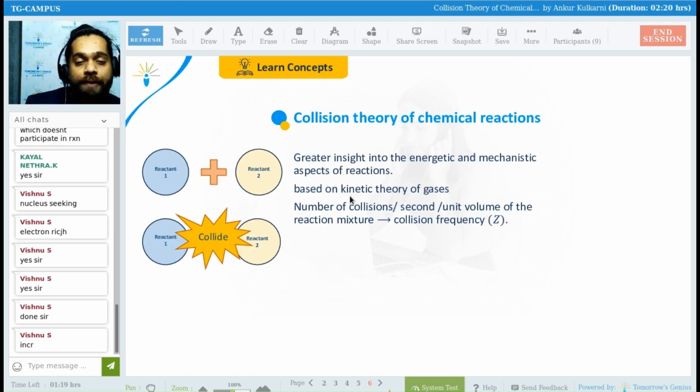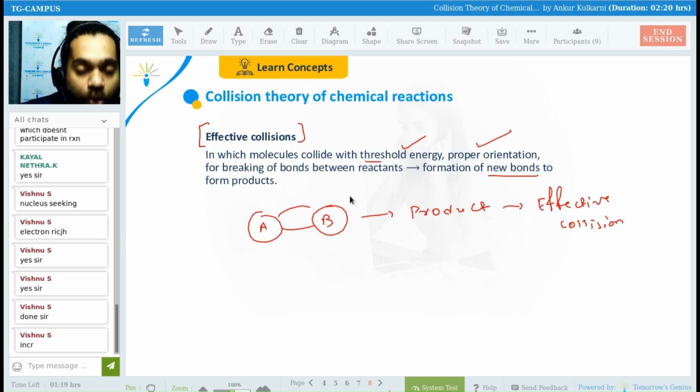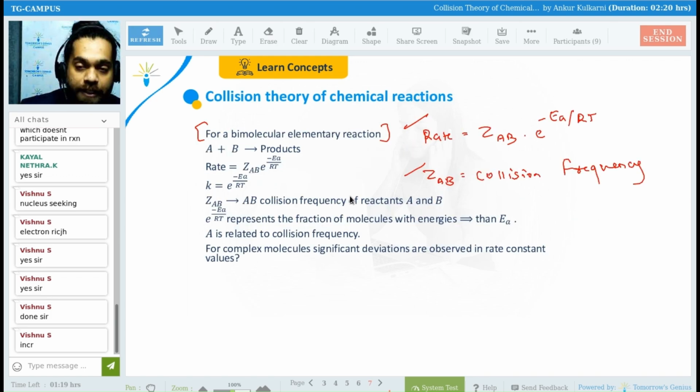Okay. So collision frequency, as we have discussed, everyone, it is not necessary that all of the collisions will convert into product. What is important is the orientation. If the orientation is proper, then yes, it will convert into product. If the orientation is not proper, it will not. So only depending on the collision frequency, we cannot say that the rate will increase or decrease.